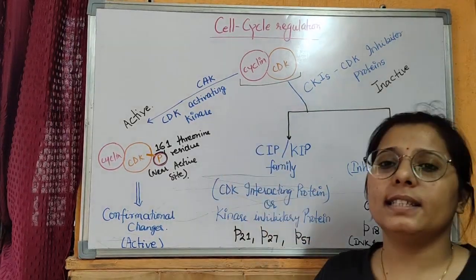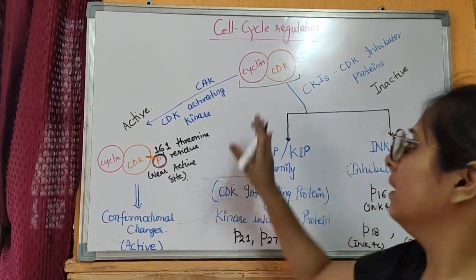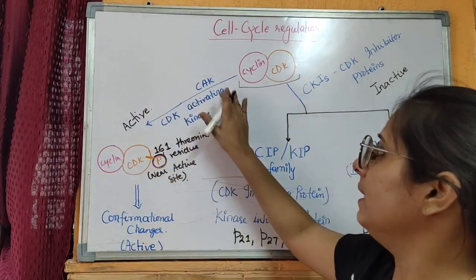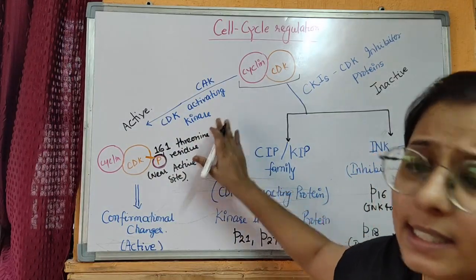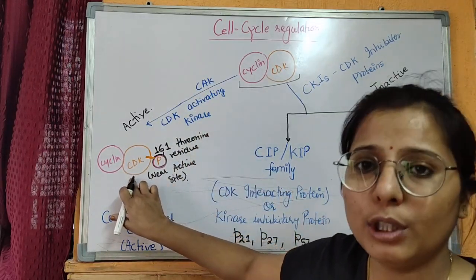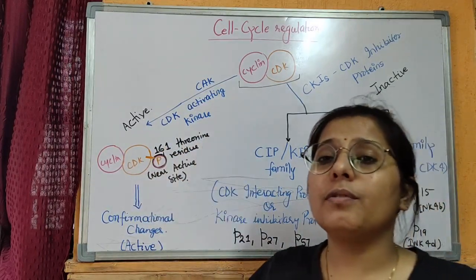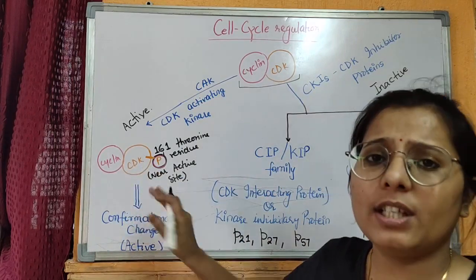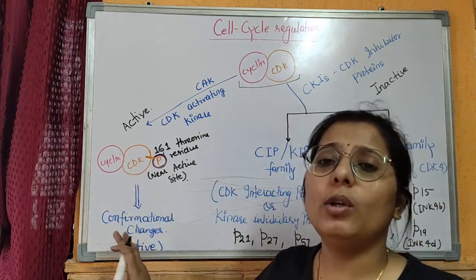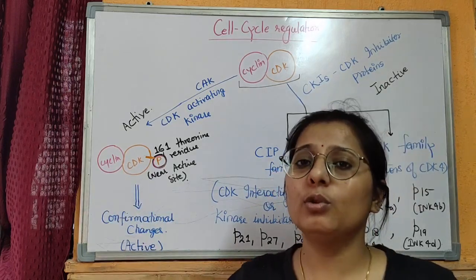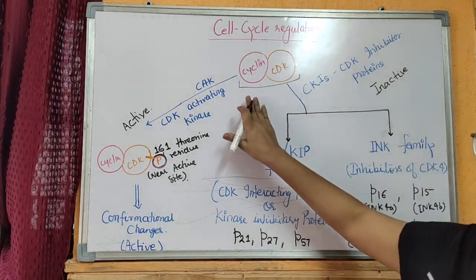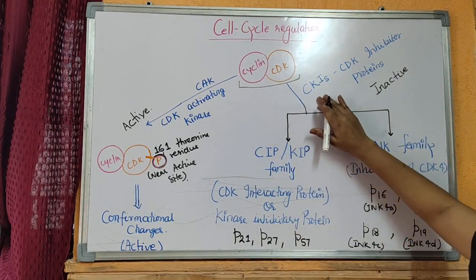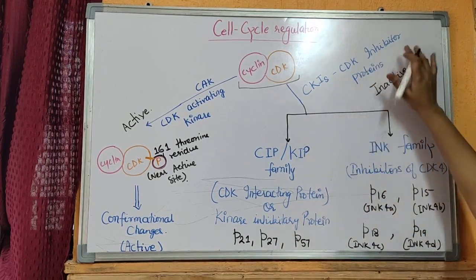Coming to the cyclin and CDK complex regulation. The cyclin and CDK complex is fully activated by another protein that is called CAK, that is CDK activating kinase, and it phosphorylates the CDK molecule at the 161 position of the threonine residue, which is near its active site. This phosphorylation makes a conformational change in the CDK molecule, and it is fully active with the cyclin molecule to regulate the cell cycle. The second molecular family is the inhibitory proteins that include the CKI or CDK inhibitor proteins.